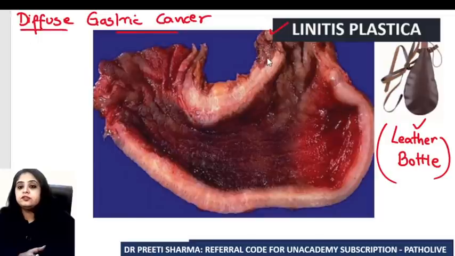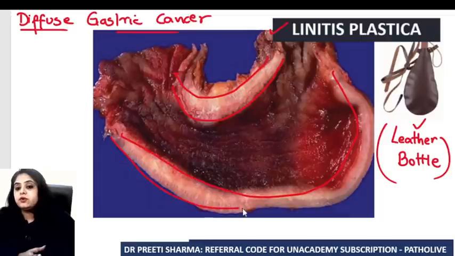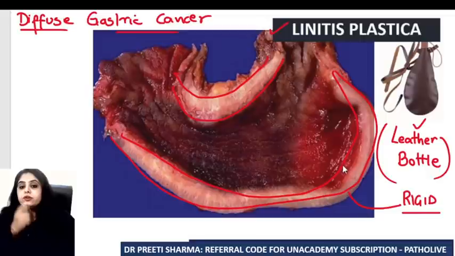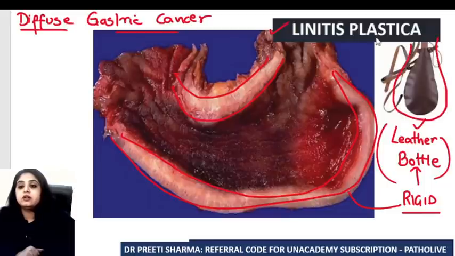When I say diffuse, it means it's growing diffusely in the entire wall. As a result, this wall will become very rigid. There's a cancer growing inside it, so it becomes extremely rigid, and that is how it appears like a leather bottle. That is the reason you call it a leather bottle or linitis plastica, because it has become very stiff and rigid. Why? Because there's a cancer growing in it diffusely.